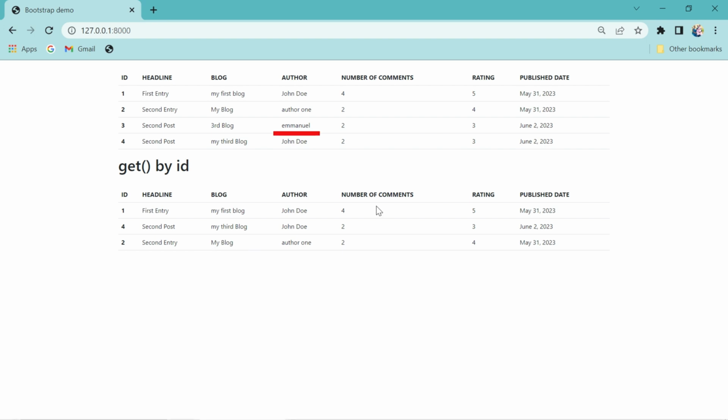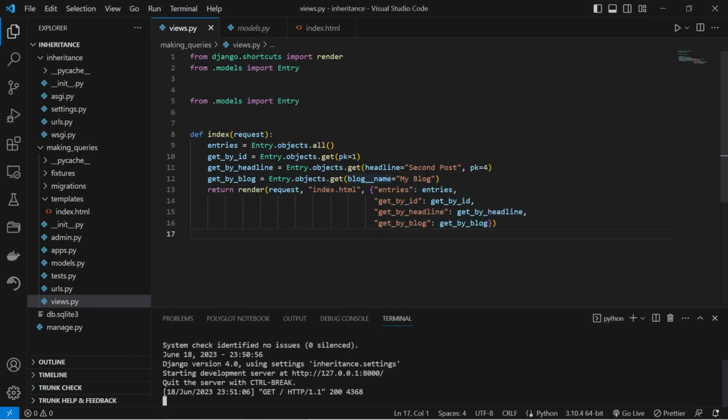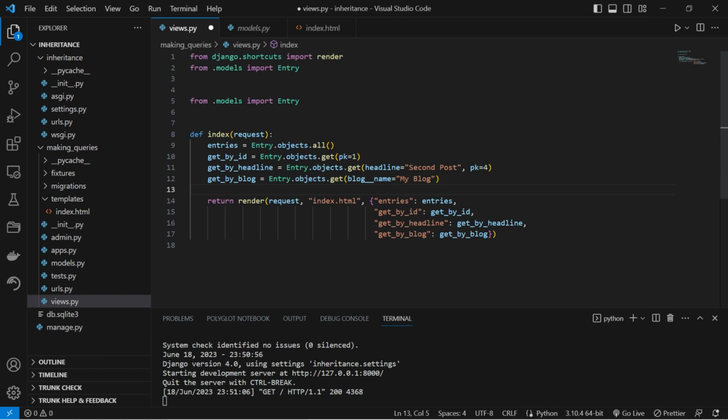When dealing with the many-to-many field relationship in Django, you can use the get method to retrieve objects associated with the many-to-many relationship, as we did with the ForeignKey in the previous example. To retrieve an object using a many-to-many field relationship, you can follow this syntax.